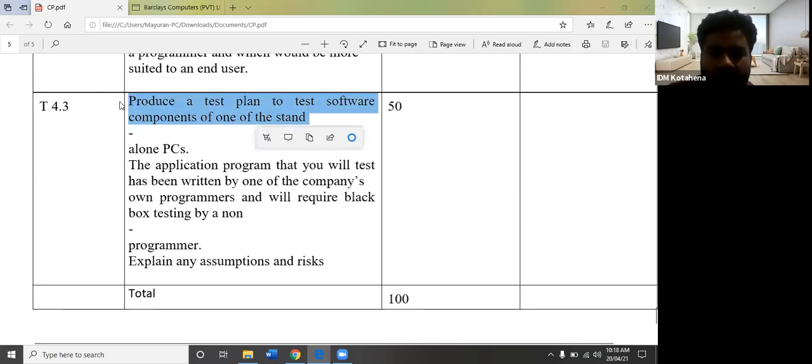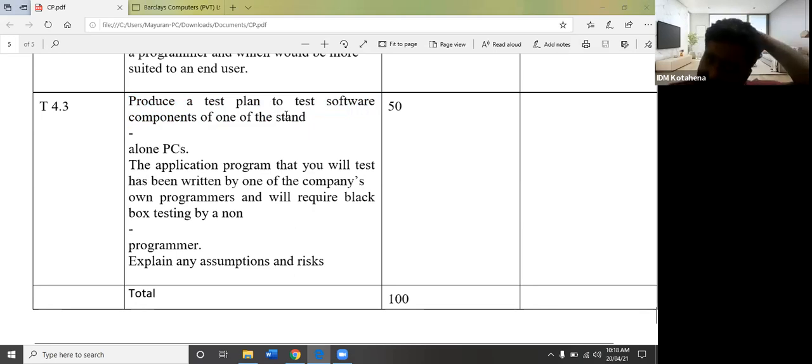I told you there are a lot of standards to test software. Standards like white box, black box, there are a lot of them. Here they are asking about components of one. So you have to provide a test plan to test a software component. Component means, if you have a large software, a part of it we call a component. A big one, and a small part of it.